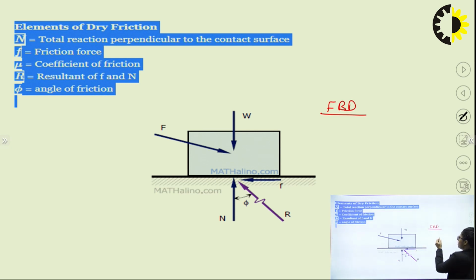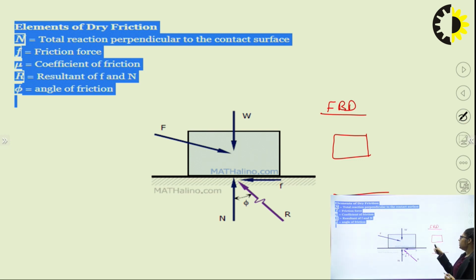Now you can see that if I am making the free body diagram of this particular body, I have to remove this surface. If I am making the free body diagram of the surface, then it is a different member. I can make both. Even though we never need this, for your understanding I will explain both.